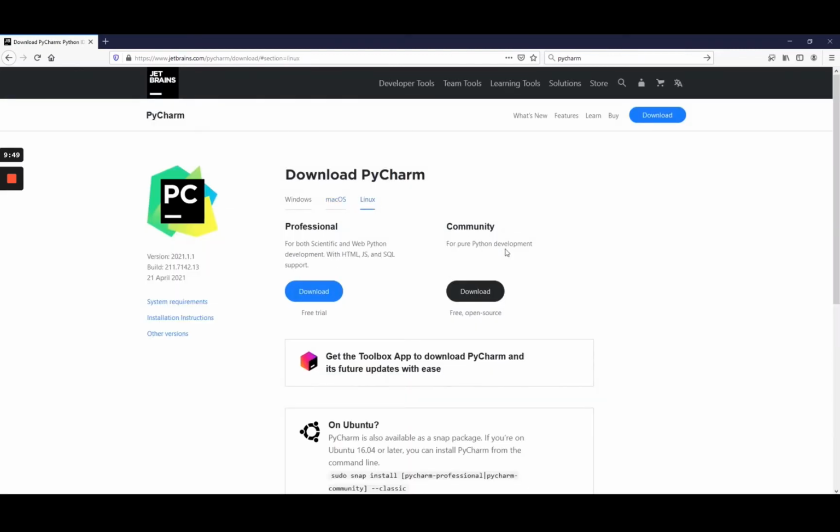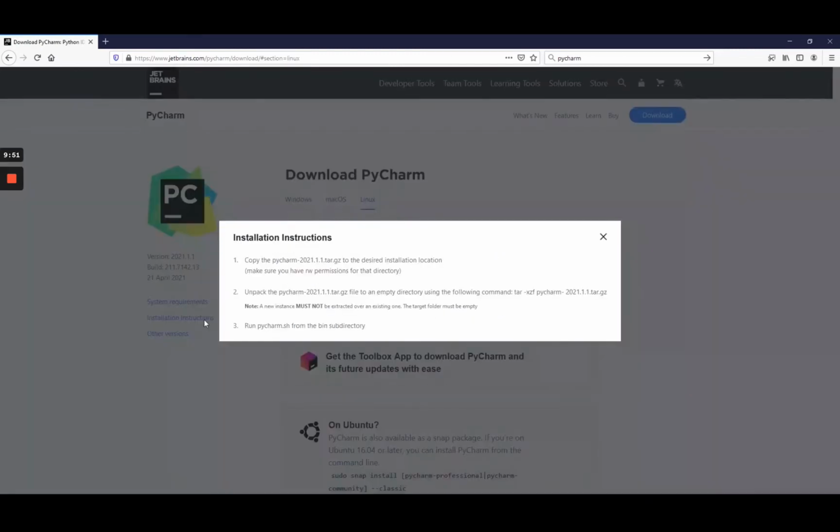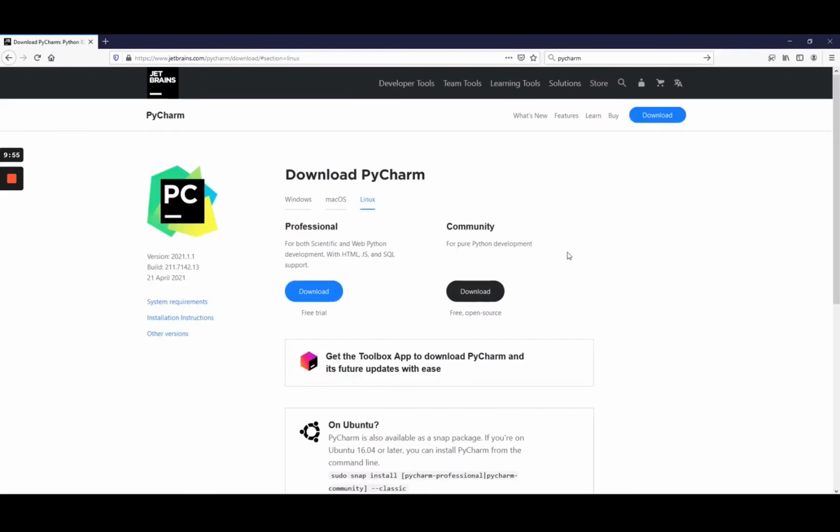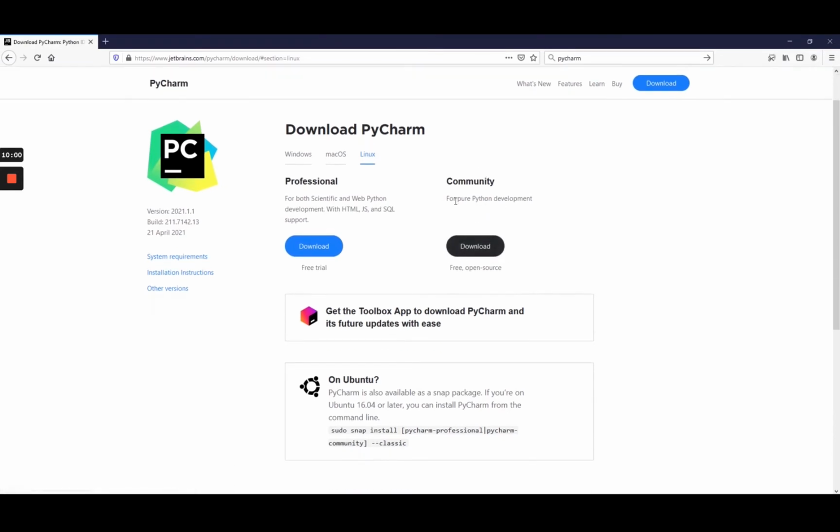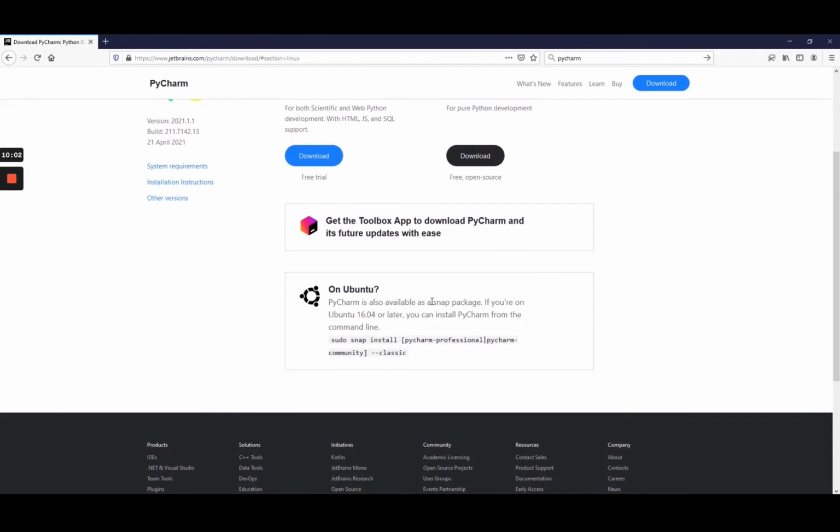And for Linux, you also have installation instructions here that you can check, and you also have the community. If you want to download directly, you can just download the community here. And if you are on Ubuntu, you can just use snap to install PyCharm with just one line of code.